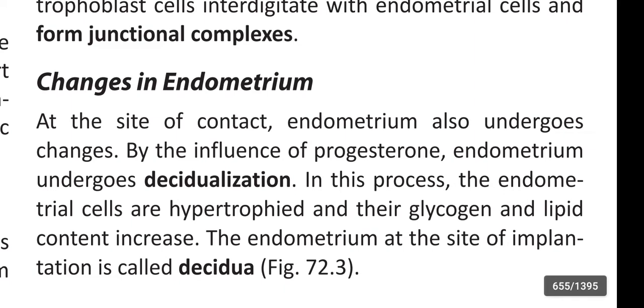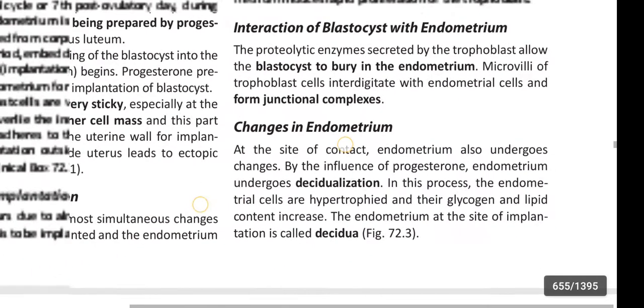To repeat, at the site of contact the endometrium undergoes changes. By the influence of progesterone, the endometrium undergoes decidualization, in which endometrial cells are hypertrophied and their glycogen and lipid content increase. The endometrium at the site of implantation is called decidua.